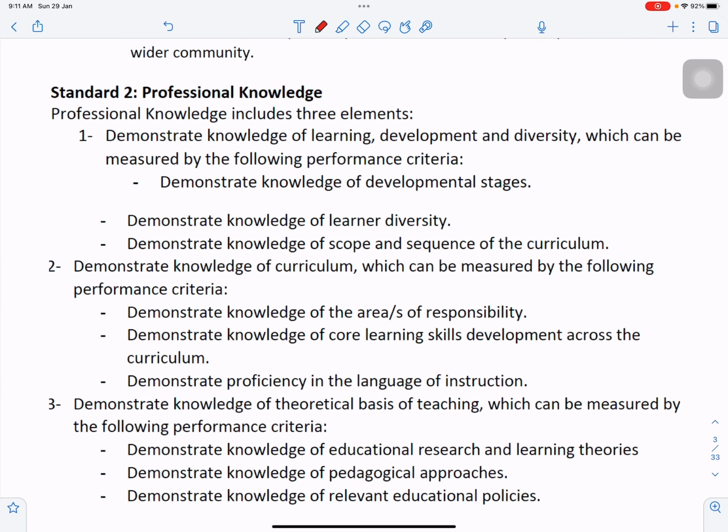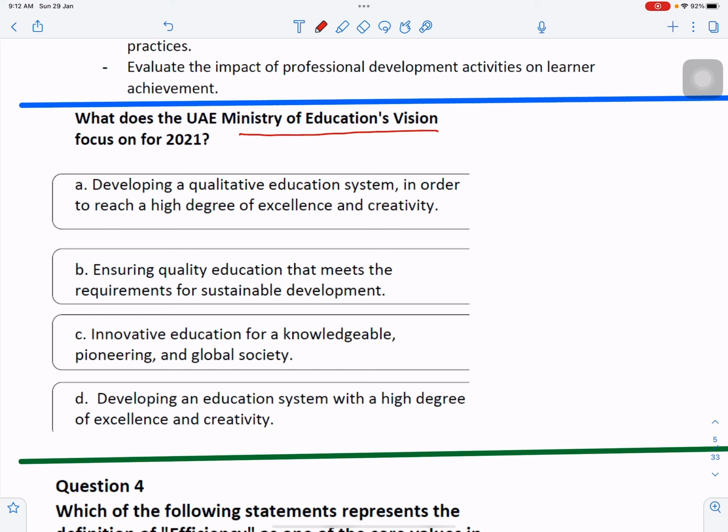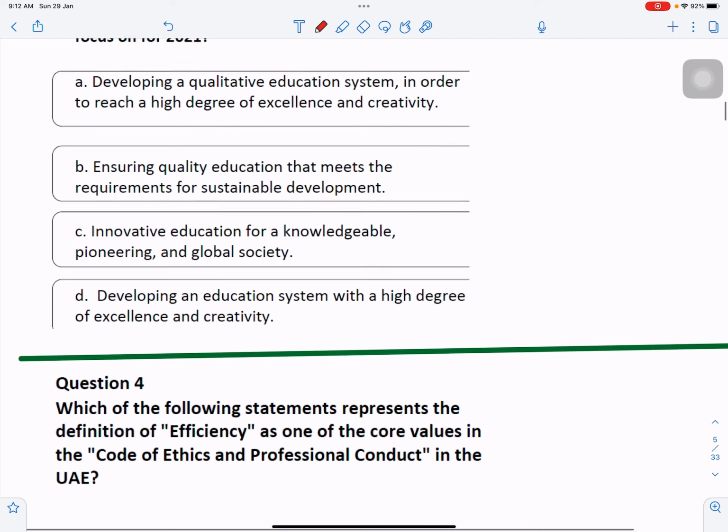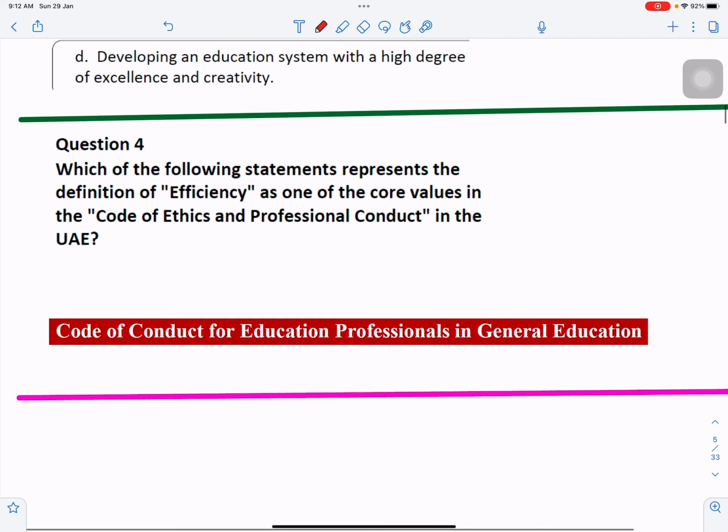Now, the Ministry of Education vision for the UAE, you must know it, you must download it from the internet, and then highlight the pointers there, so that when 4 or 3 categories are given, you know which one they are talking about from the education vision. There are different visions, the national agenda plan, I'll come to that also. So under the Ministry of Education vision, which are the pointers? You should be able to select the best one, the correct one rather.